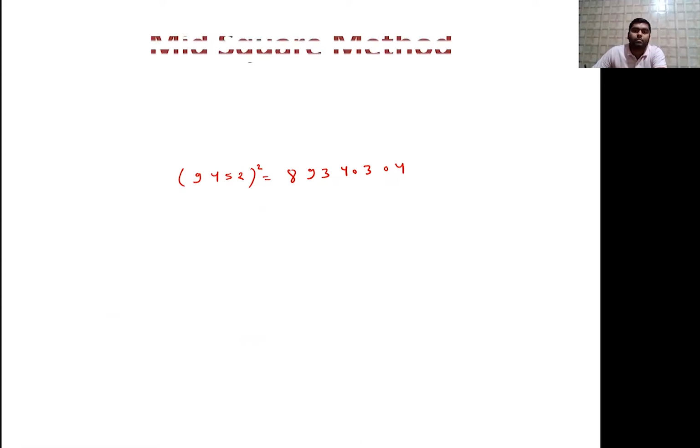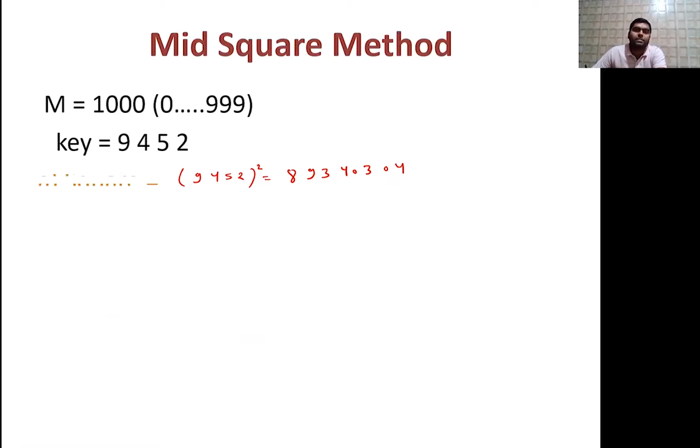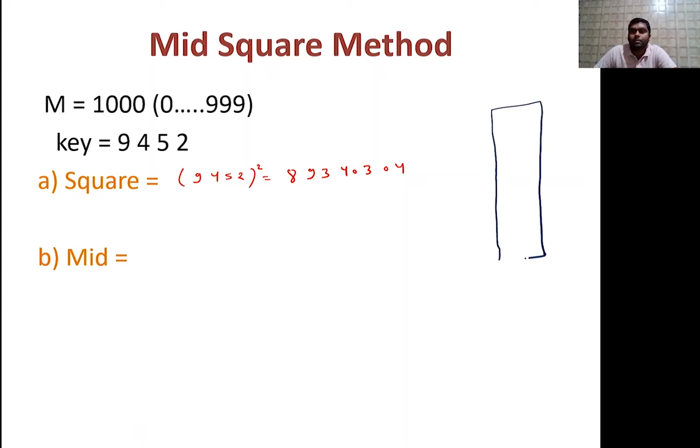Now next one is the mid square method. Okay, observe carefully. So what is the mid square method? The table is given again the same. So this is the hash table. The hash table is from 0, 1 and in a similar fashion up to 999. So the size is 1000. And this is our hash table.